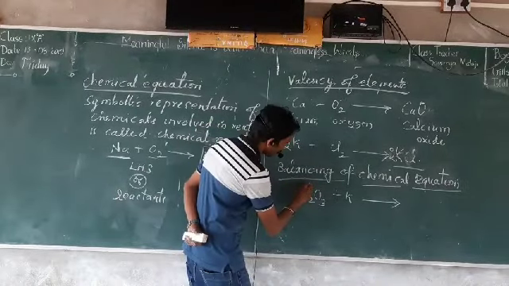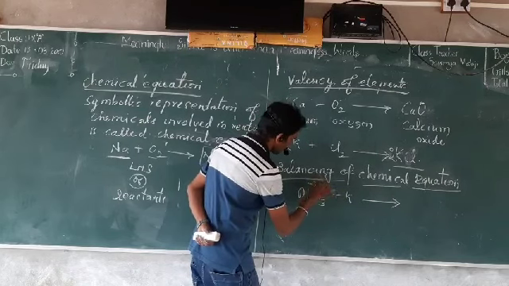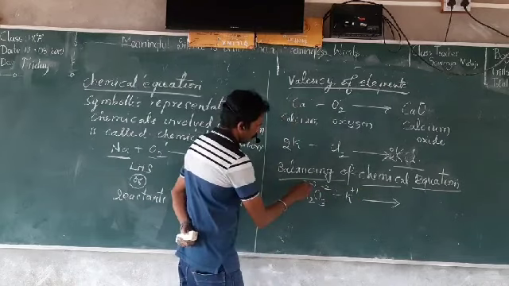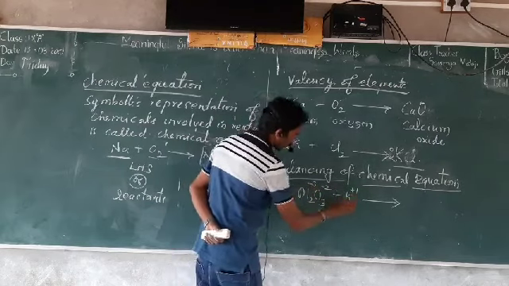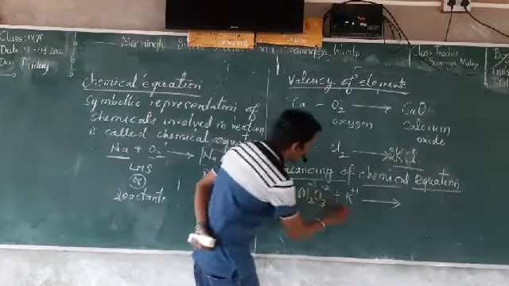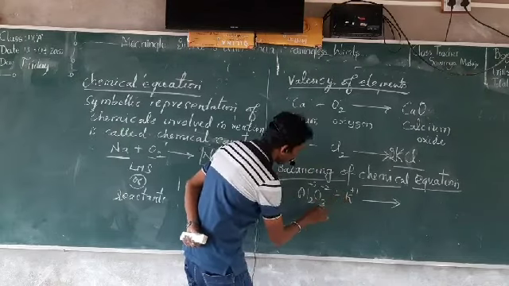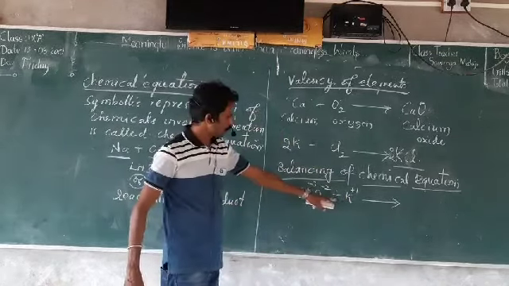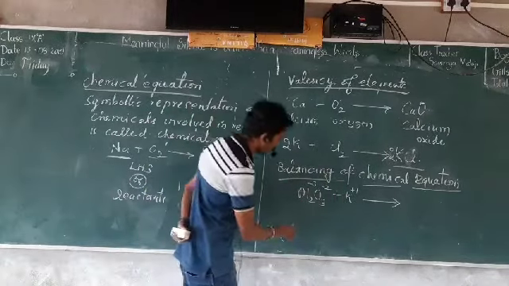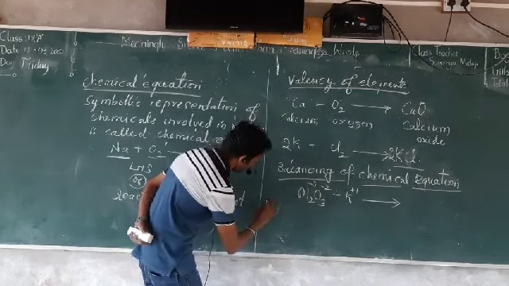So this is a metal, this is plus 3, this is minus 2, this is plus 1. Cation and cation cannot react to form a compound. So the anion reacts with the cation. Anion reacts with cation to form the product.